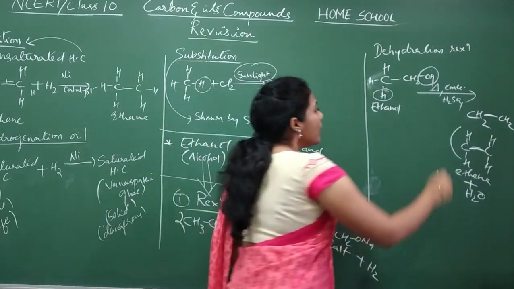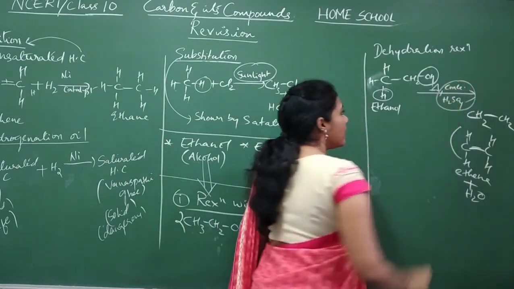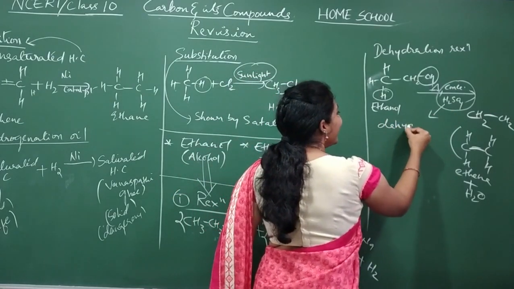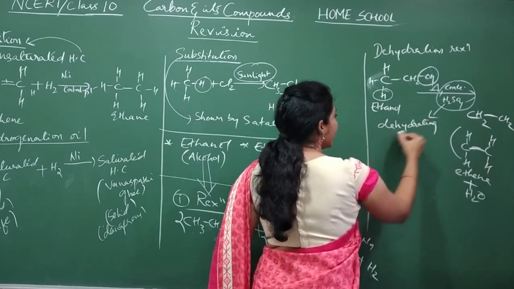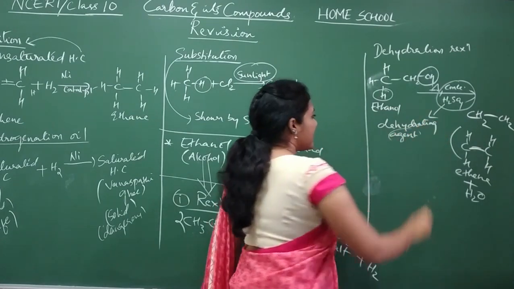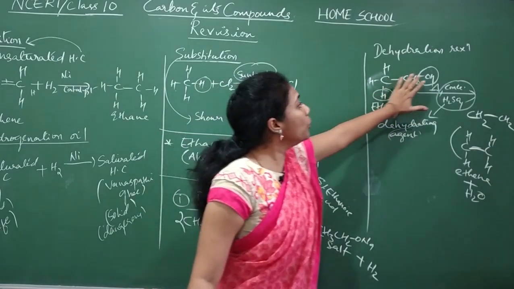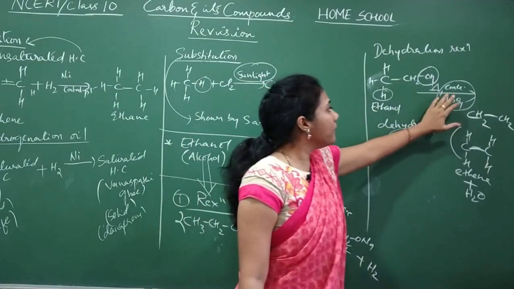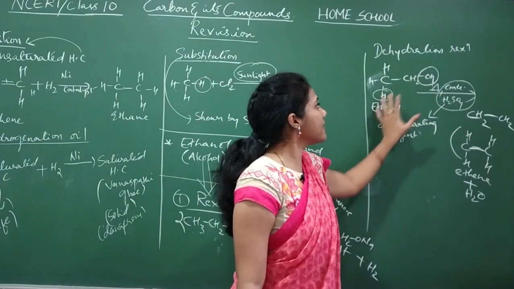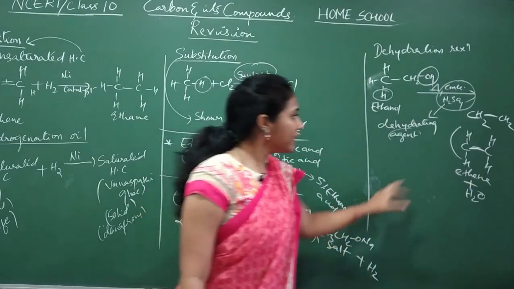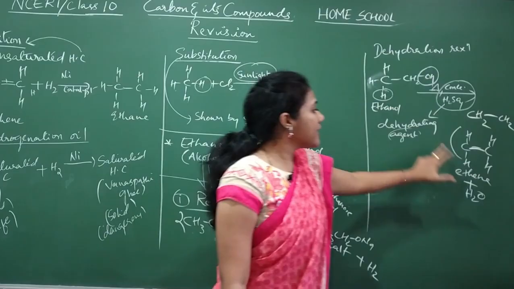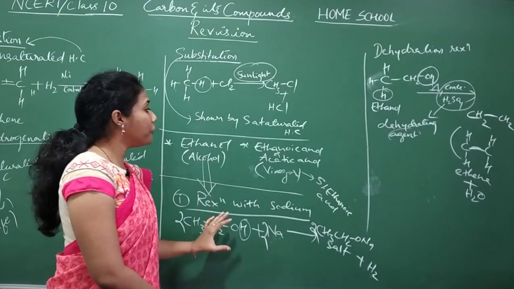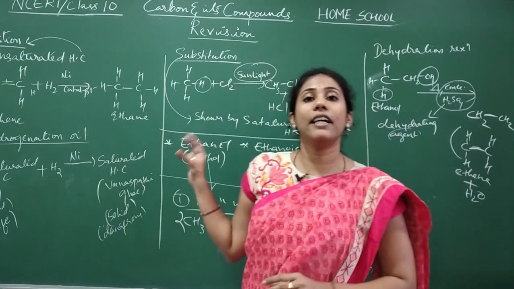And what is the purpose of concentrated sulfuric acid here? It acts as a dehydrating agent, that means the substance which helps in the removal of water. Simply, ethanol will not lose water. Only in the presence of sulfuric acid can this loss of water happen, to get ethene. Ethanol is getting converted into ethene. So these are the two reactions that you have to compulsorily remember about ethanol.